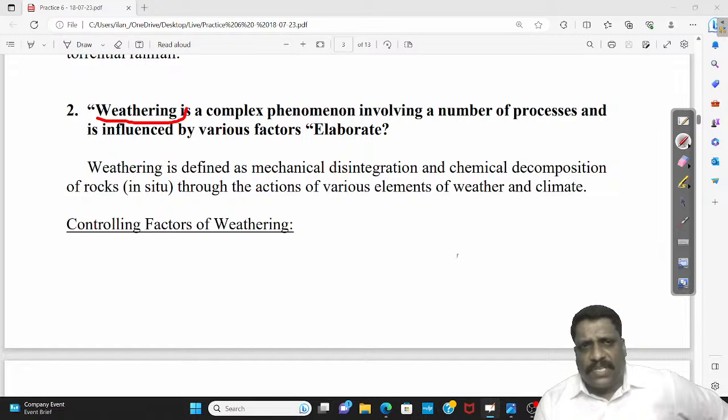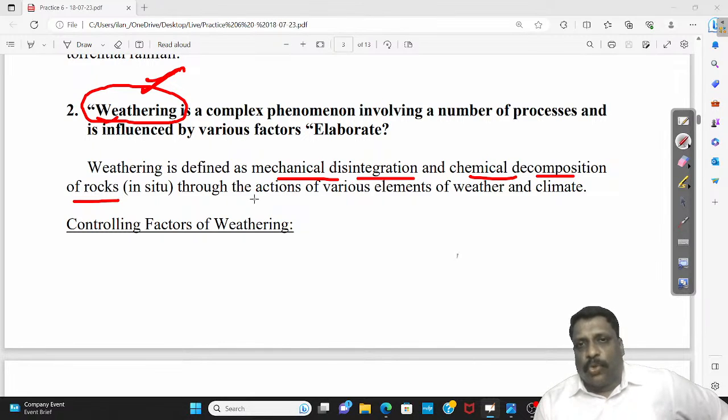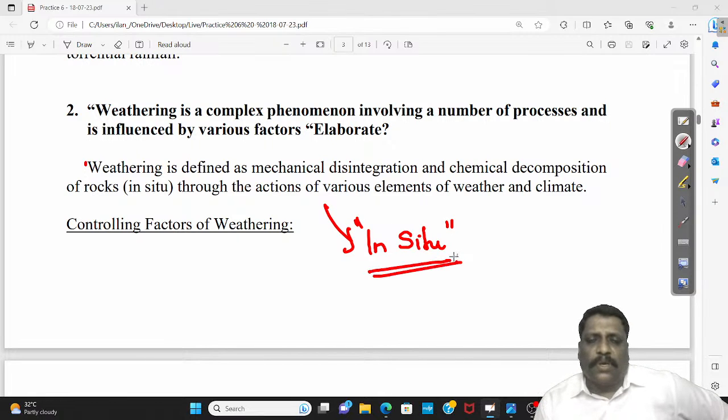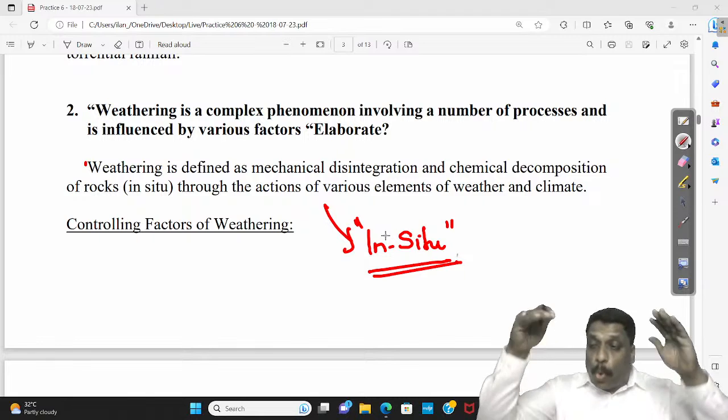As I said, in a line or two you can say what exactly weathering is. Weathering is defined as mechanical disintegration and chemical decomposition of rocks through the action of various elements of weather and climate. If these words are too technical, you can simply say it is in situ. This word in situ is very, very important. In situ means in its original location.